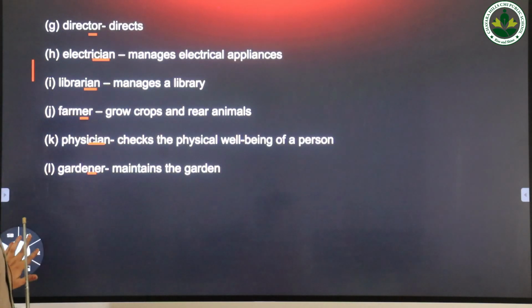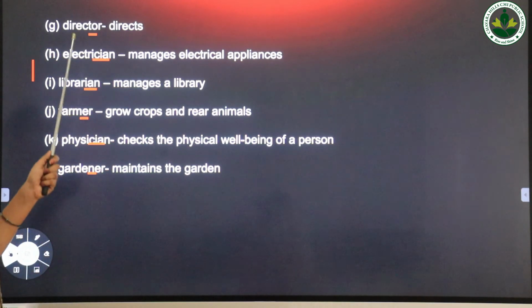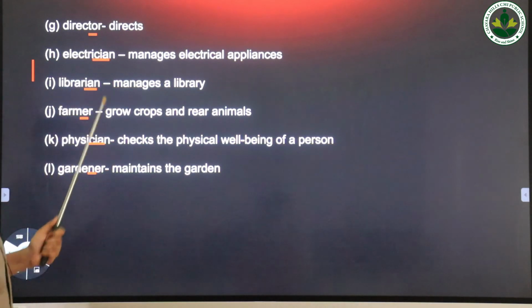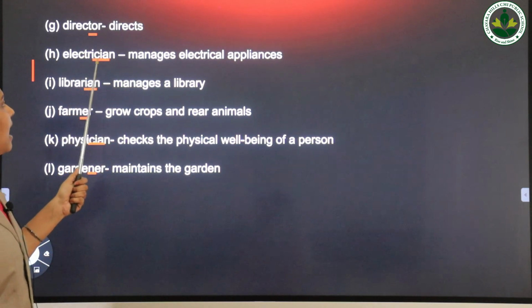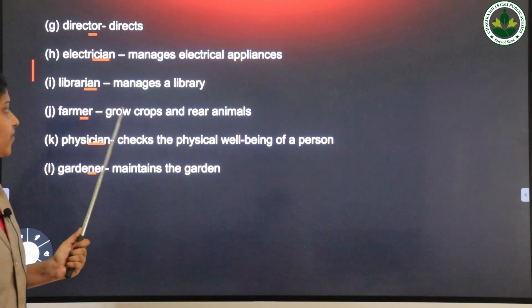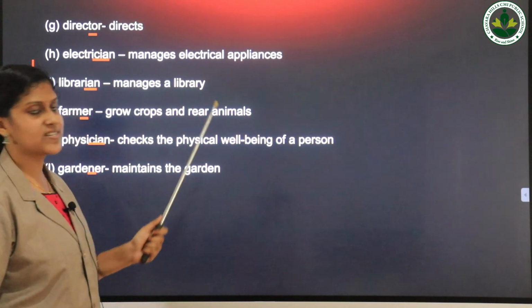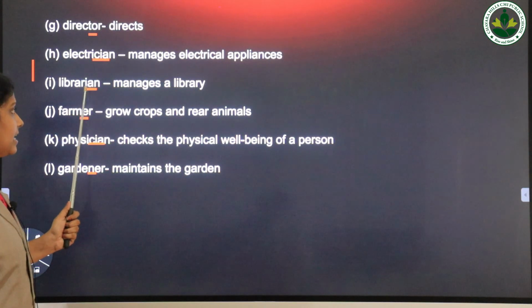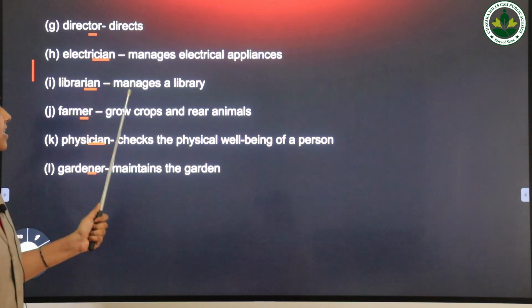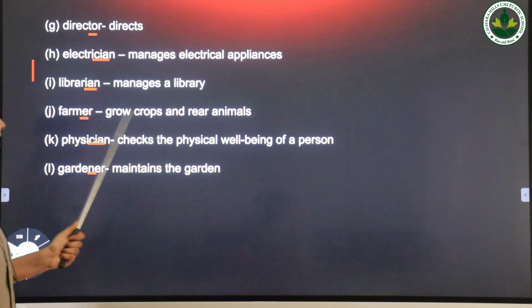Next one, director. Here or is the suffix and it means directs. Next word, electrician. Here ian is a suffix and it means manages electrical appliances. Next one, librarian. Here ian is a suffix and it means manages a library.